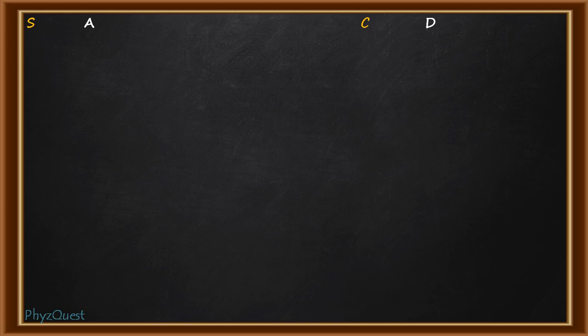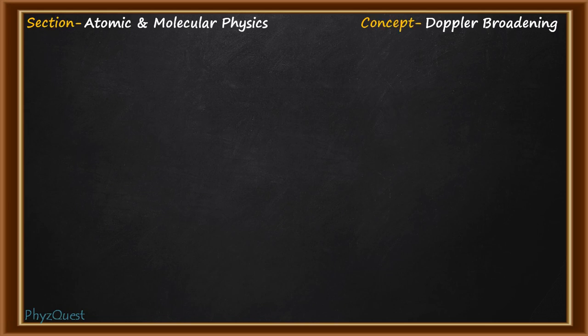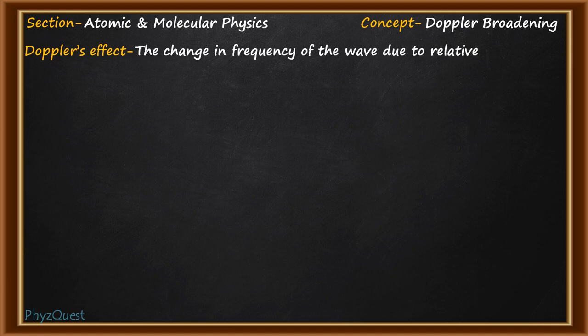So let's get started. This question comes from the section Atomic and Molecular Physics, and the concept involved here is Doppler broadening. Before understanding the Doppler broadening, first of all understand what is Doppler's effect. Doppler's effect by definition is the change in frequency of the wave due to relative motion between the source and the observer. To understand this statement, you have to consider an example.